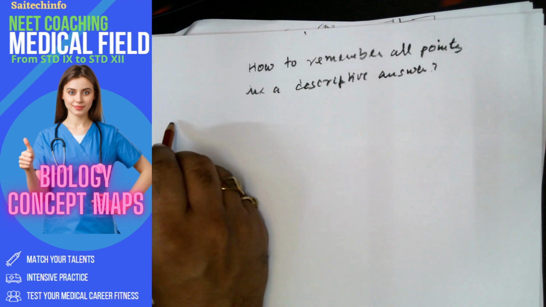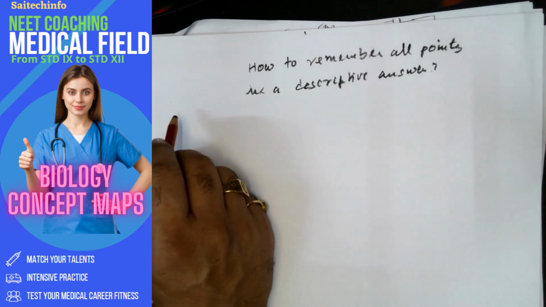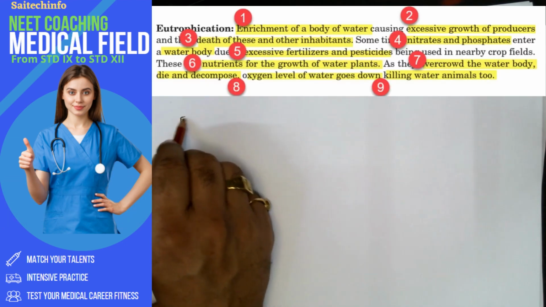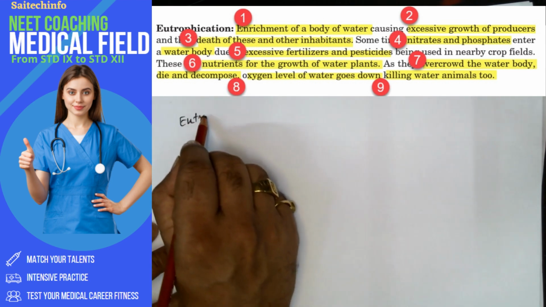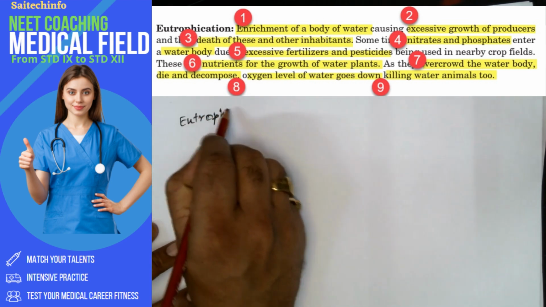Let me consider one particular concept, that is eutrophication.